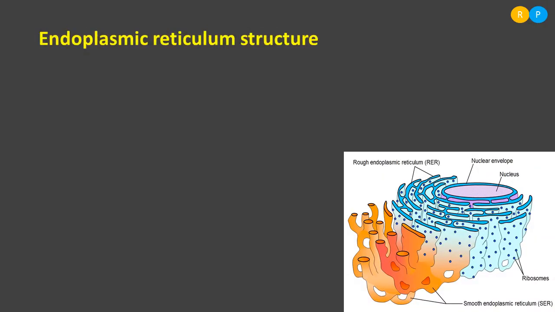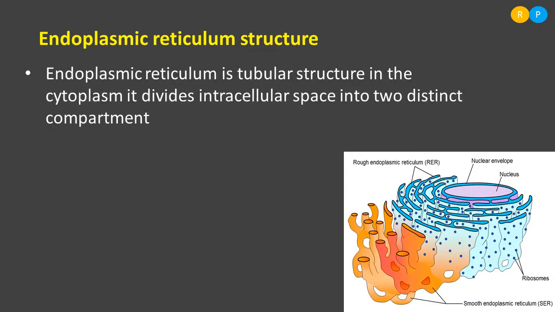So now let us understand the structure of endoplasmic reticulum. Endoplasmic reticulum is actually a tubular structure found in the cytoplasmic region. This is the actual picture of endoplasmic reticulum. In the cytoplasm, the presence of endoplasmic reticulum creates two distinct compartments. Clear? Intracellular space is nothing but the cytoplasmic region. So this intracellular space divides into two distinct compartments because of the presence of endoplasmic reticulum.